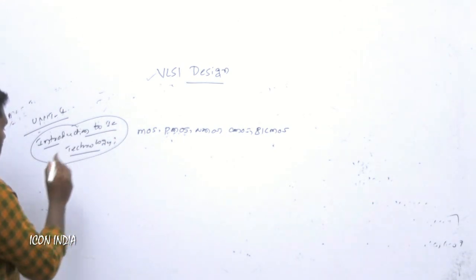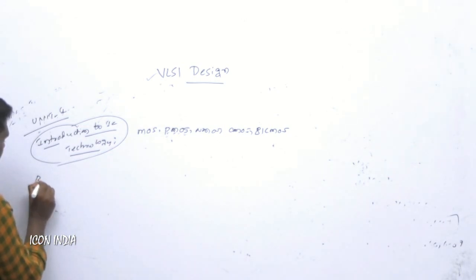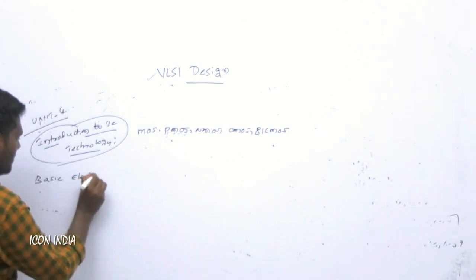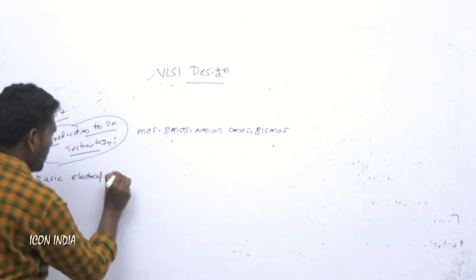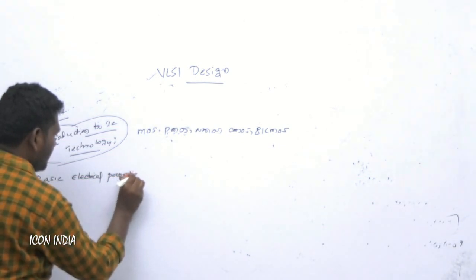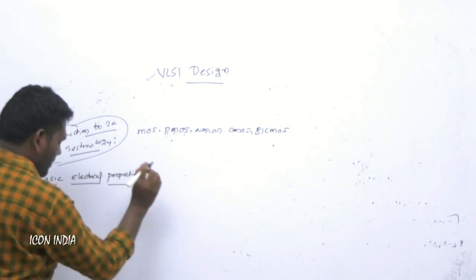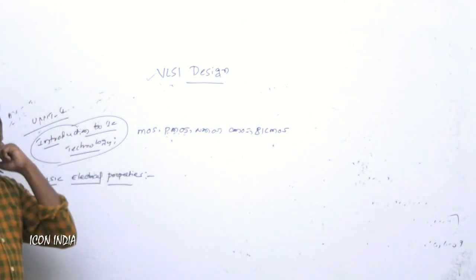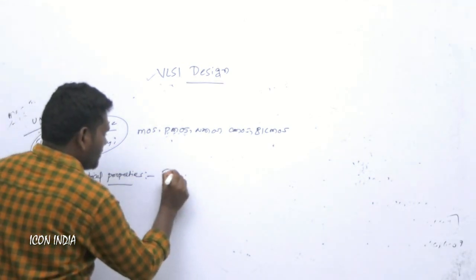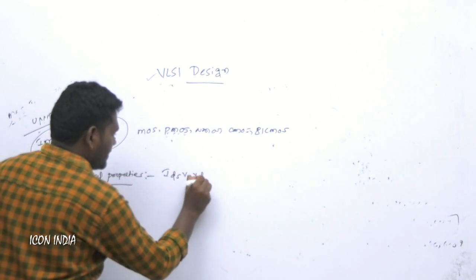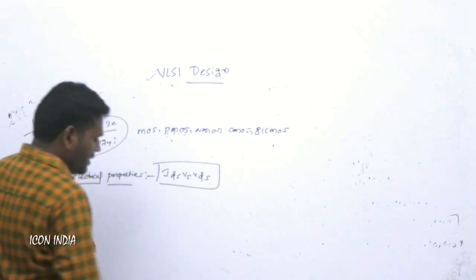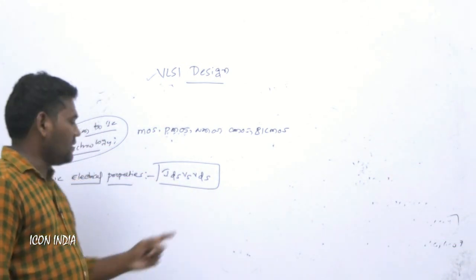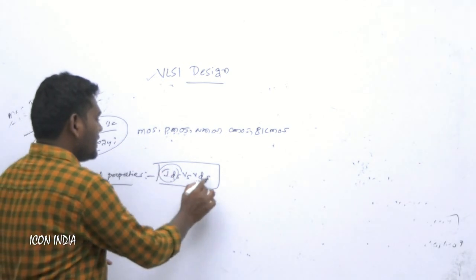And next, what are those concepts? In unit 1 we have to consider the basic electrical properties. What electrical properties do we have to consider in MOS applications? The first one is IDS versus VDS. This is very important from the derivation point of view in your subject. IDS versus VDS means drain to source current versus drain to source voltage.